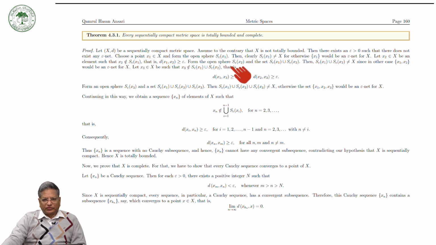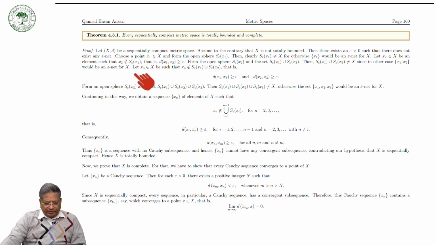Now form the open sphere S(epsilon, x2), the open sphere with center at this point and radius epsilon, and take the union of these two open spheres. Then the union of two open spheres cannot be equal to the whole space. Otherwise, we will see that the set {x1, x2} would be an epsilon net for X.